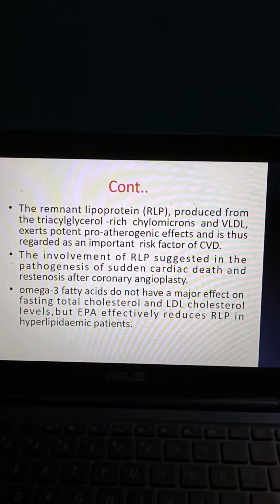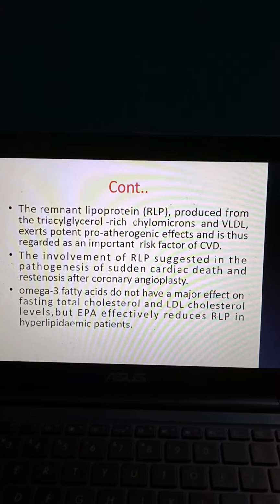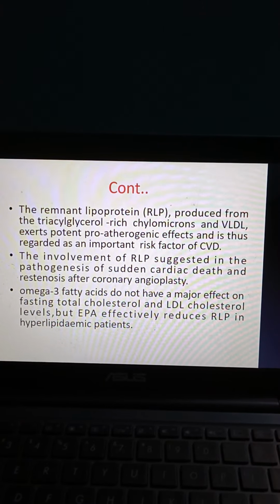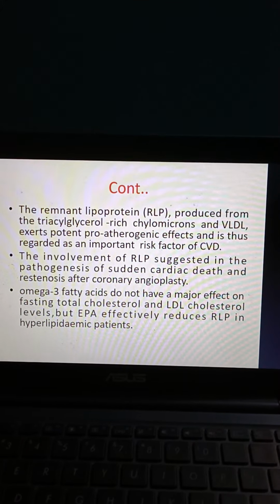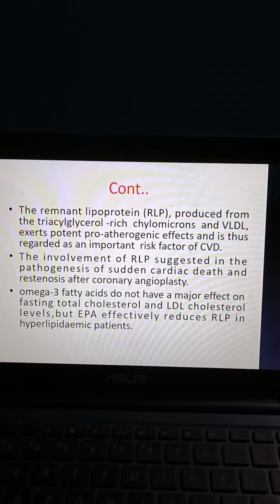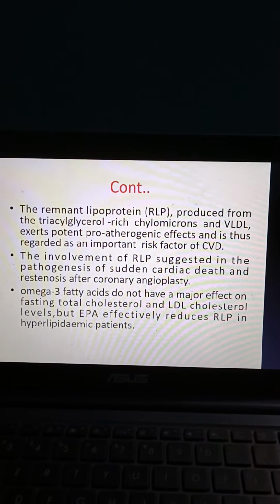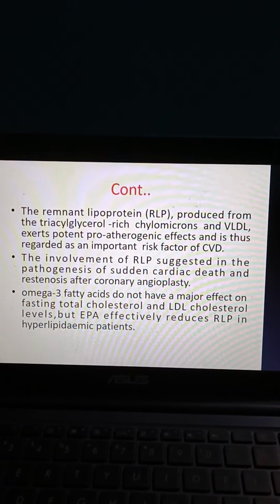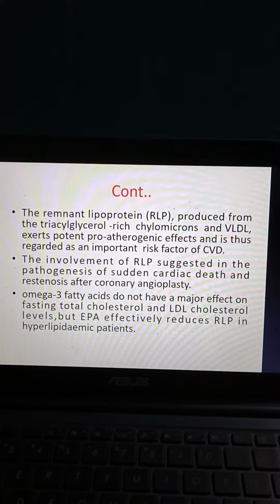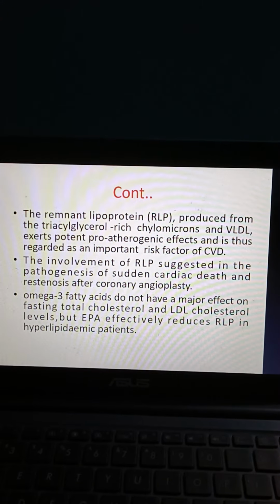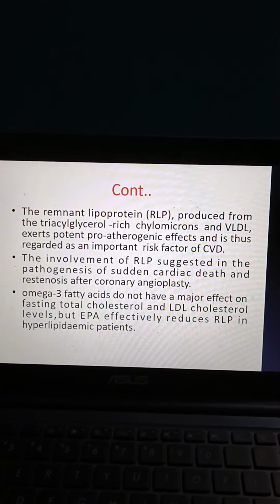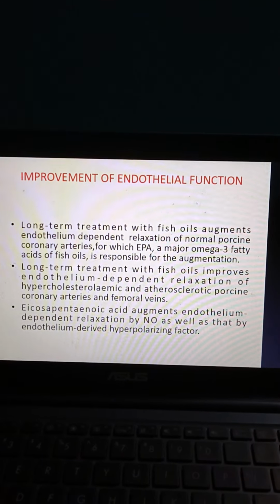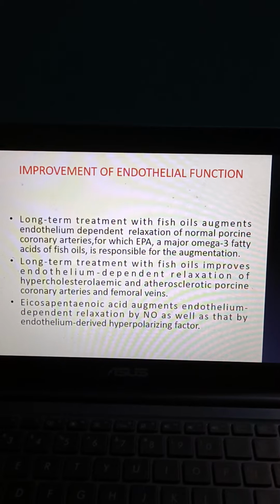The involvement of RLP, that is remnant lipoprotein, is suggested in the pathogenesis of sudden cardiac death and restenosis after coronary angioplasty. Omega-3 fatty acids do not have a major effect on fasting total cholesterol and LDL, low density lipoprotein cholesterol levels, but EPA, eicosapentaenoic acid, effectively reduces RLP, remnant lipoprotein, in hyperlipidemic patients. Then improvement of endothelial function.